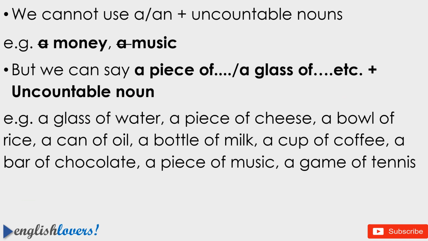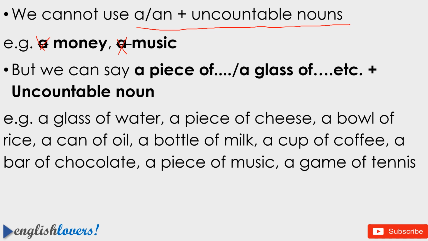Next, we cannot use indefinite articles a or an with uncountable nouns, as we can use them with countable nouns. So we cannot say a money, a music. It's wrong to say a money or a music, only money or music. But we can say a piece of or a glass of an uncountable noun.